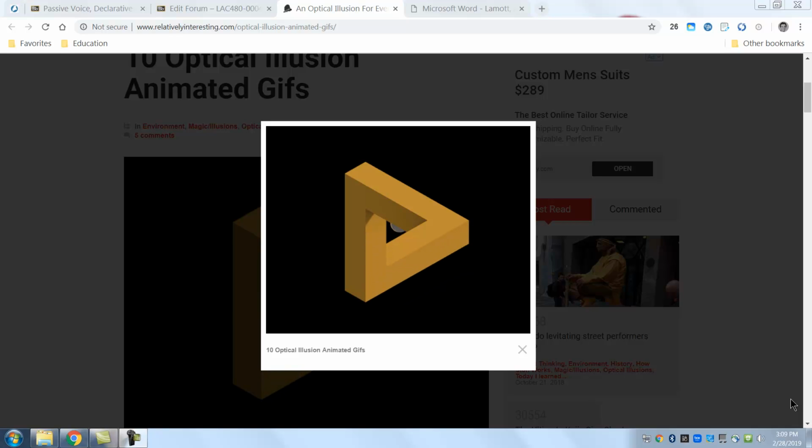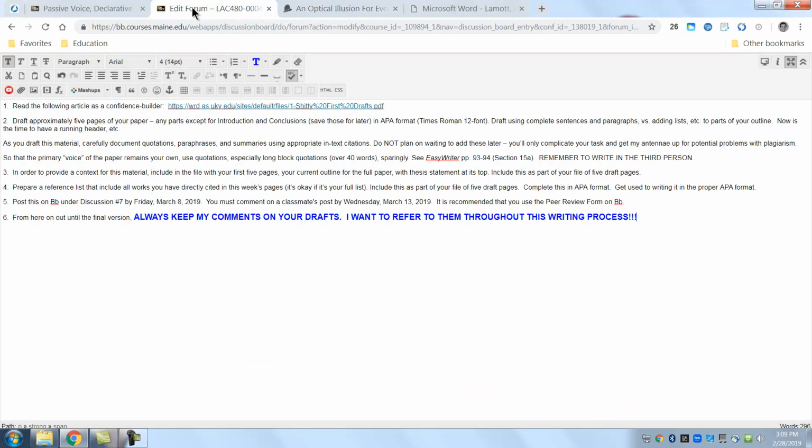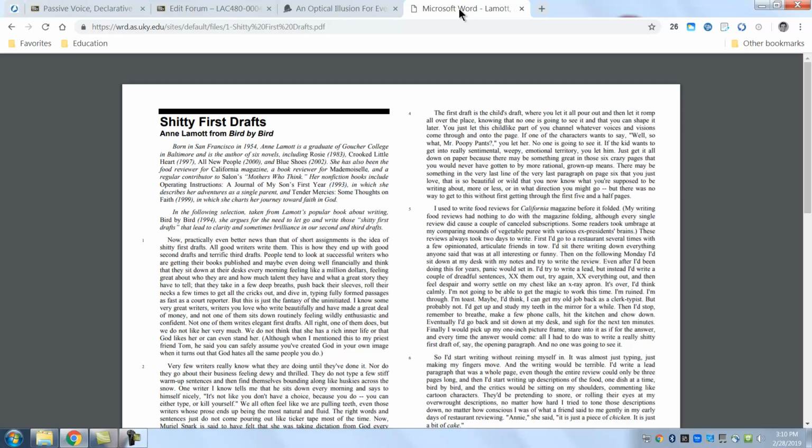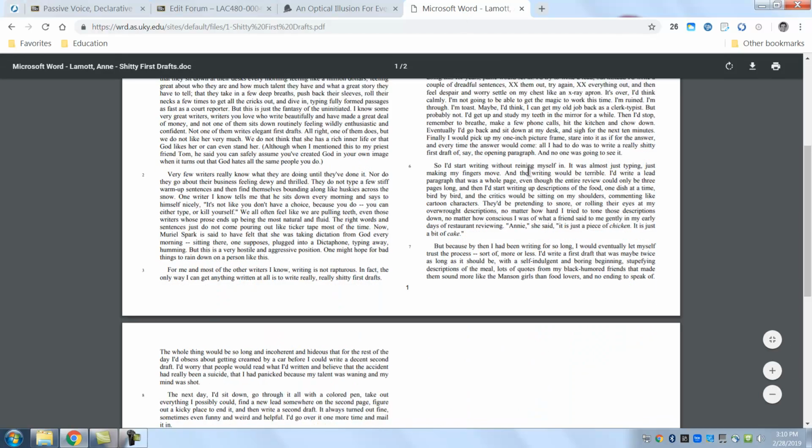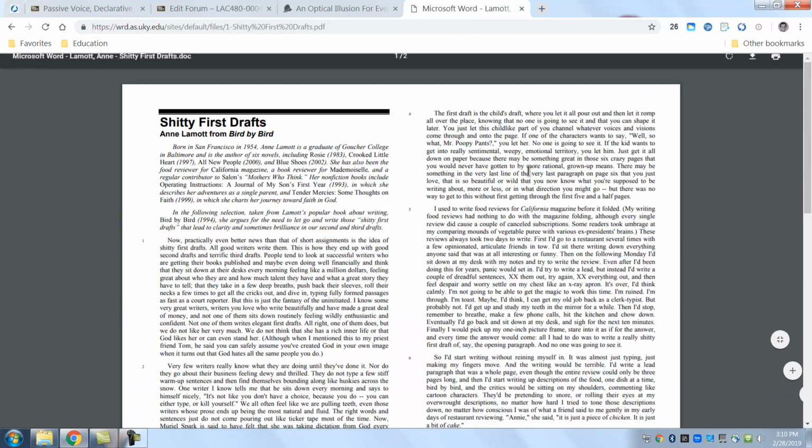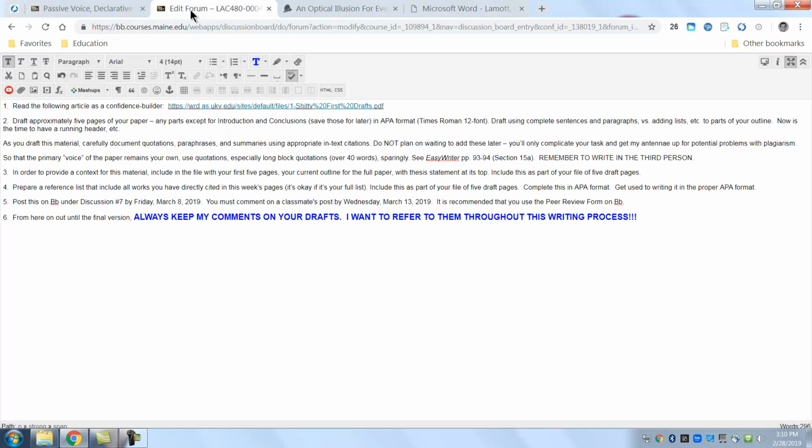This week you'll be writing at least 5 pages of your paper, and this is what we will be looking at. So going to discussion number 7, basically you will start by reading this article. When you read this article, it looks like this, and we all go through this. It's a very short article, so take a little bit of time to read this before you start, knowing that this is what's going to be happening as we get going in writing this paper. So that's the first thing.